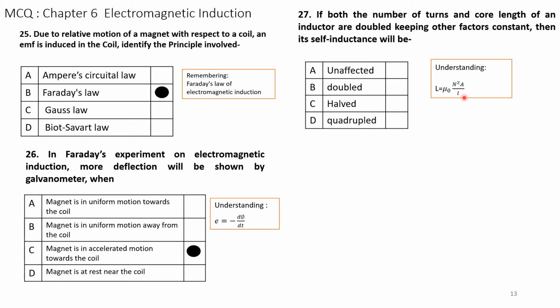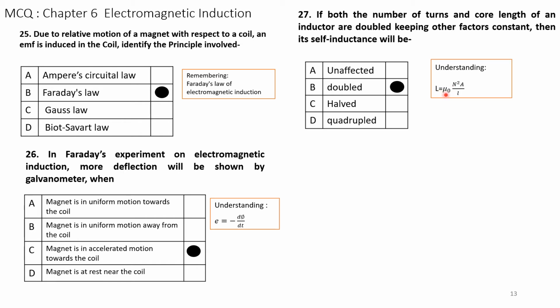So what happens if both the turns and core length are doubled? When n becomes 2n, n squared becomes 4n squared, but that is divided by 2l, so 4 divided by 2 gives 2.